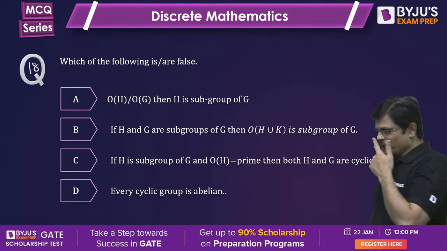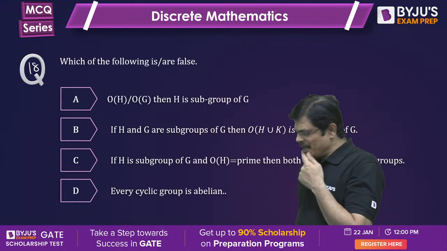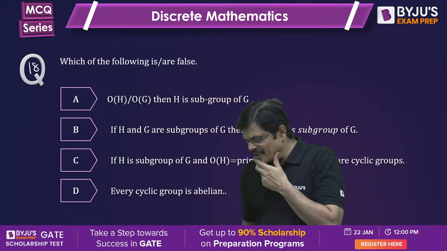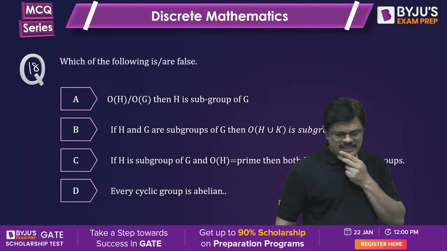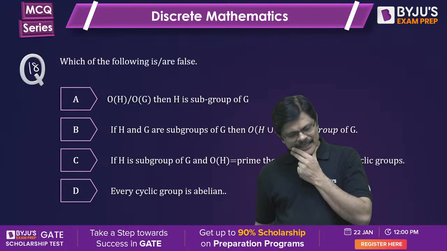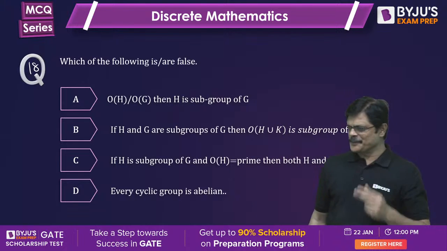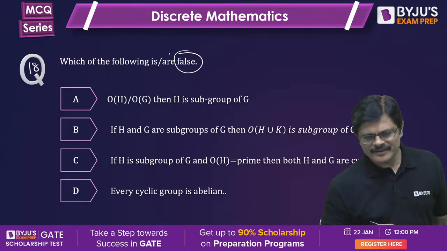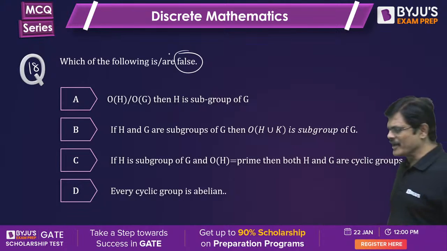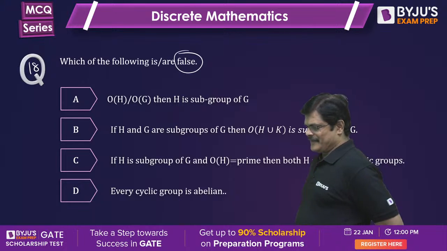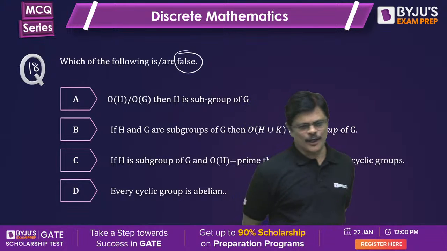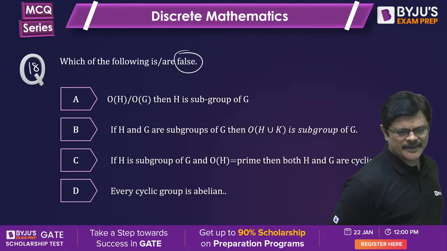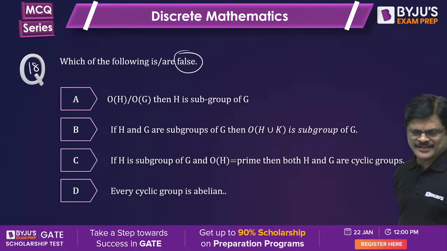Arti Pai says AB, Dangerous Kiladi also says AB, but Lalit Yadav says C and D are correct. I asked which of the following are false. Check that carefully. I asked which of the following are false. Now you can answer your question properly. Which of the following is false?